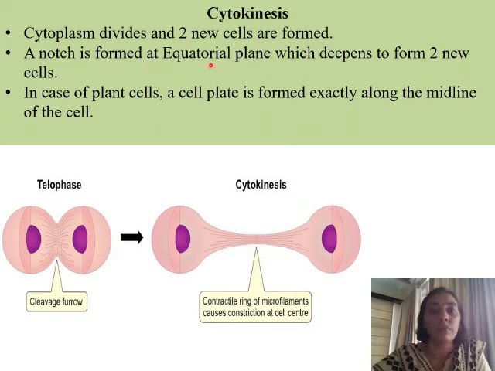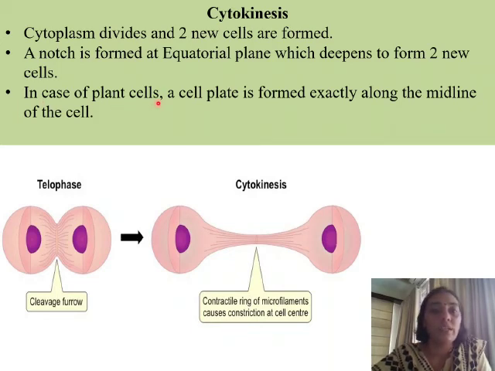Finally, at the equatorial plane the furrow becomes very narrow, and finally it cuts off, giving rise to two new daughter cells.